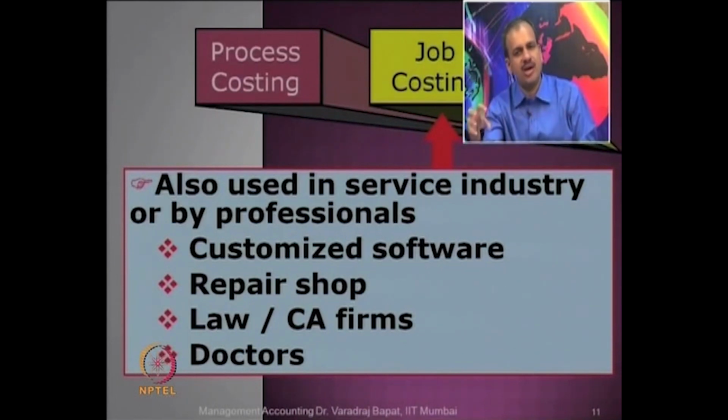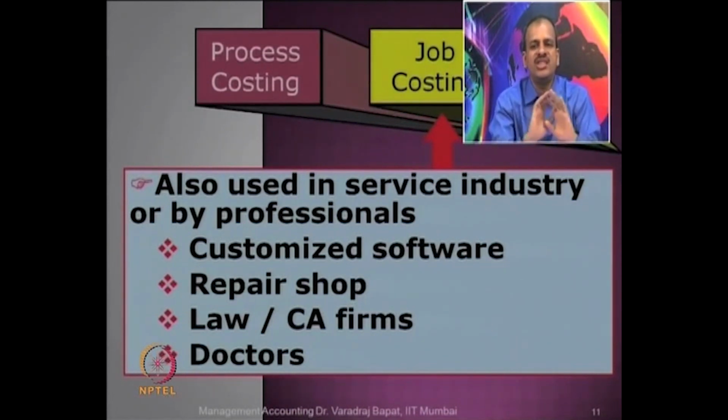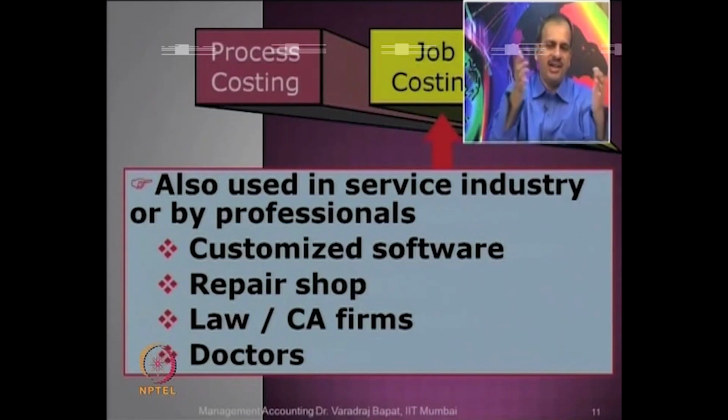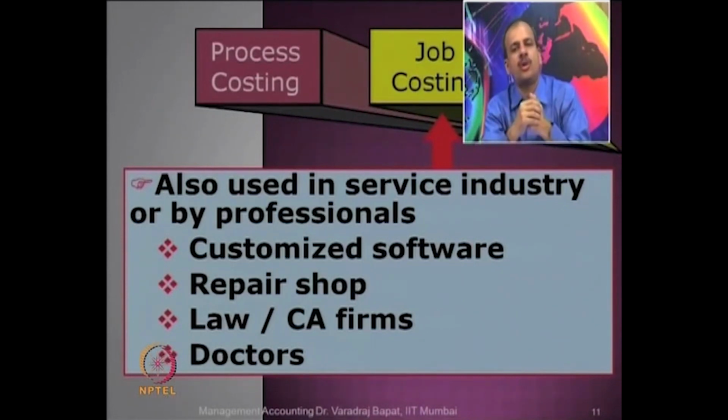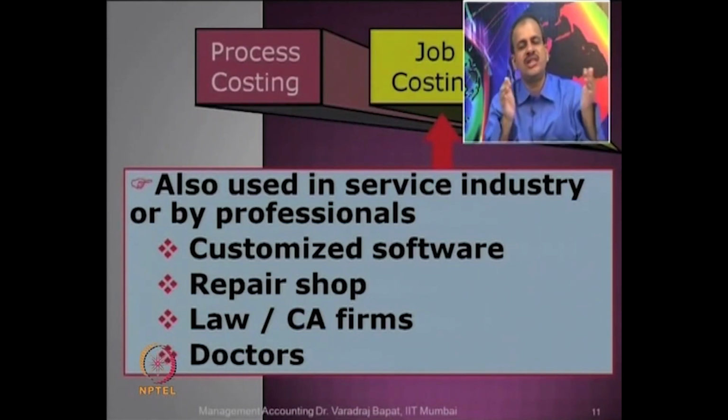In job costing, you have one particular job which is different from other jobs. So the inputs going to that particular job have to be separately accounted. Take the total of all those inputs, and you will know the job cost. But you will have to do it 1000 times if you have done 1000 jobs. In process costing, even if you produce 1000 identical units, you just take the total cost divided by 1000, and you get the cost per unit.